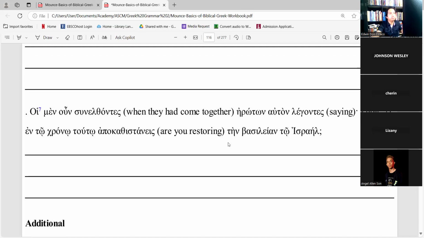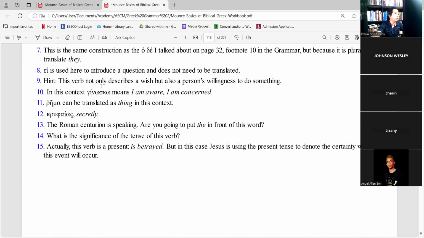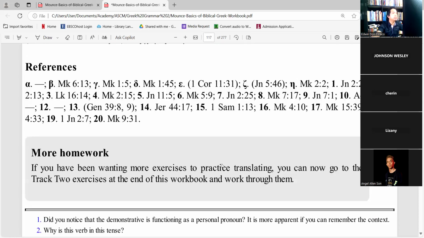It's not easy, right? And then there's a footnote here, 7 is the same Kosaki Obe.